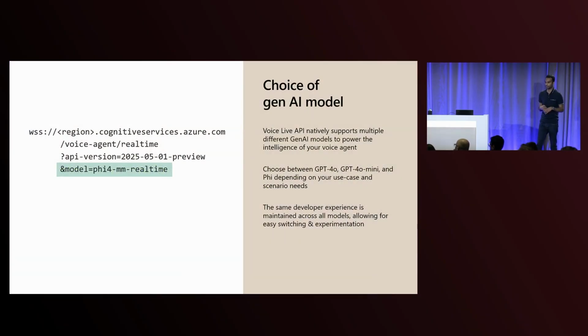One of the first steps that you'll want to do is have your choice of the GenAI model. And this is as simple as just updating the model as part of your connection string when you're setting things up. Here is where you would specify whether you want GPT-4o, 4o mini, or Phi. And the really nice thing is that you can build out your entire voice agent, take in all of the other parameters, like for example, which voice do you want to use? What is the type of start-of-speech detection you'd like to use? All of those things can stay exactly the same, and you can toggle it between different models over time. This allows you to go and experiment with different models to understand different capabilities from them, and also figure out what is the best path for your scenarios.